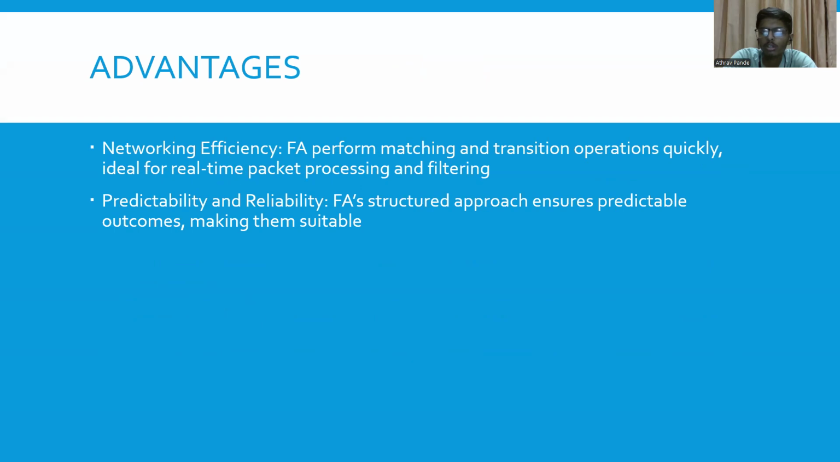Now, to conclude the video, let's see some of the advantages of finite automata. First advantage is network efficiency. Finite automata perform matching and transition operations quickly, ideal for real-time packet tracing, processing, and filtering. Second advantage is predictability and reliability. Finite automata's structured approach ensures predictable outcomes, making them suitable.